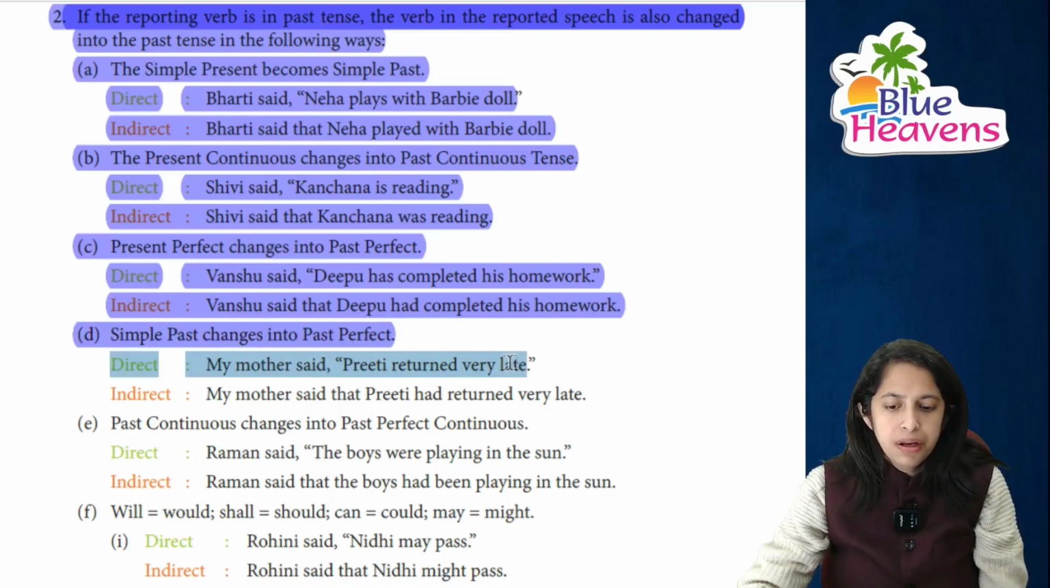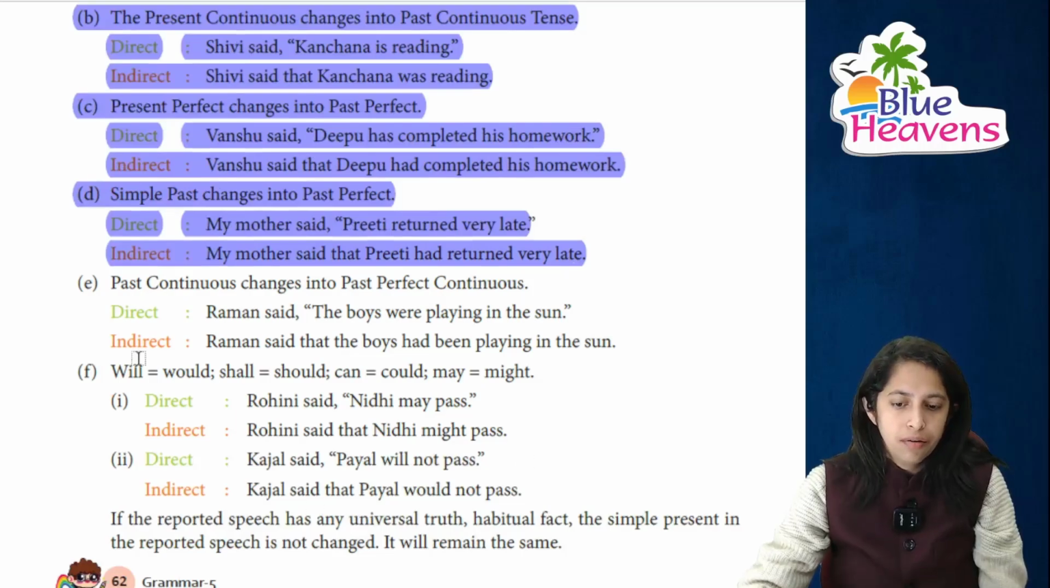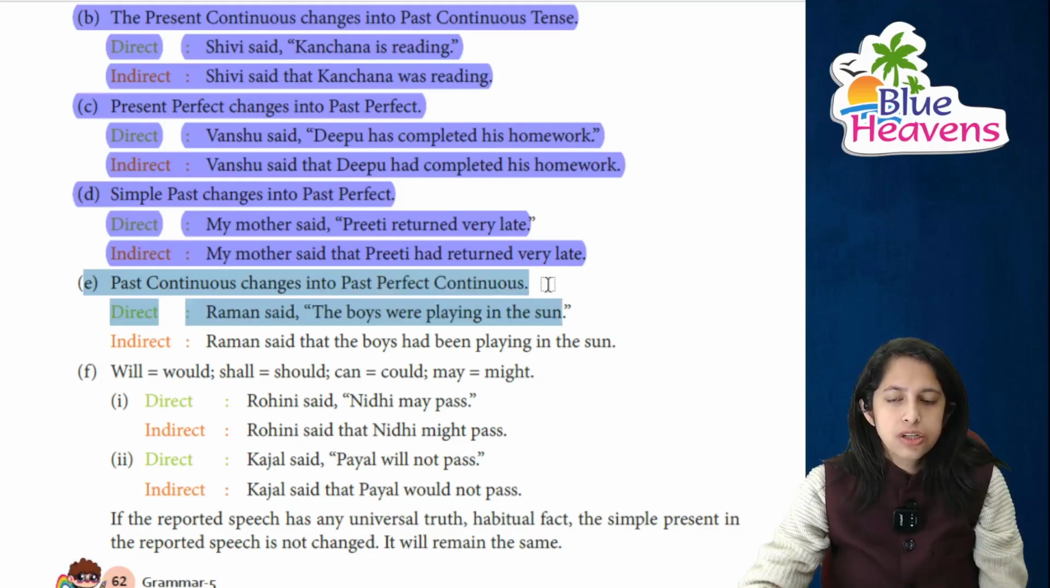My mother said that Preeti just returned very late. बहुत late आई है. Indirect में my mother said that Preeti had returned very late, right? Now past continuous changes into the past perfect continuous.